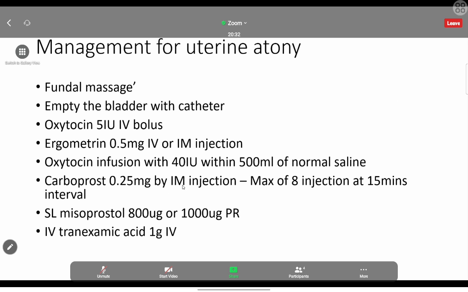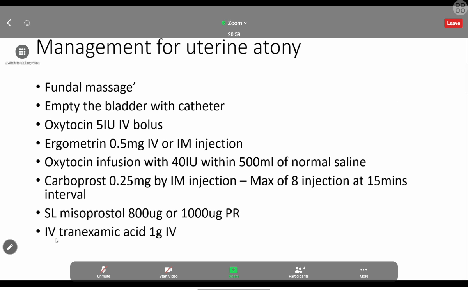intramyometrial. We are giving the injection into the uterus. That is carboprost, 0.25 milligram. IM here means intramyometrial. We are giving the injection into the uterus. So we can give a maximum of 8 injections at 15 minute intervals. Mostly they won't ask this, so you can skip that. So just remember carboprost is a prostaglandin agonist, and we can give it as an intramyometrial injection.